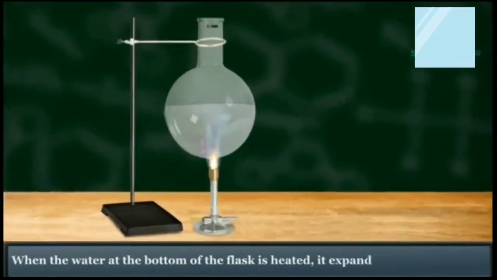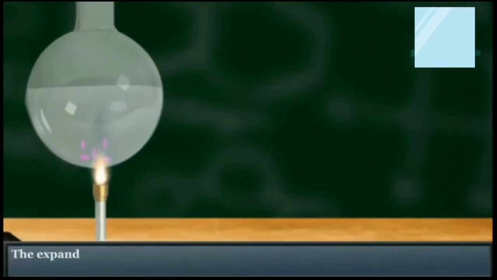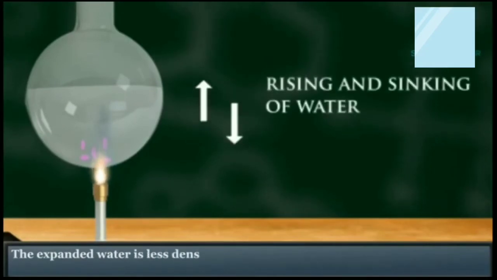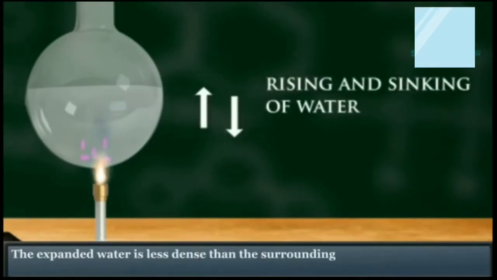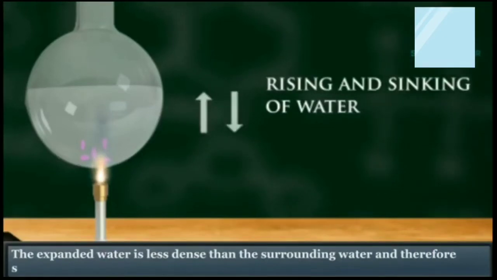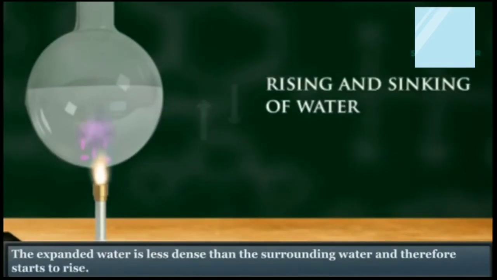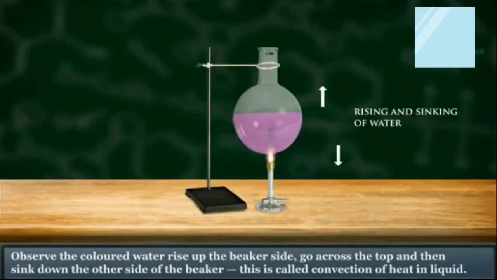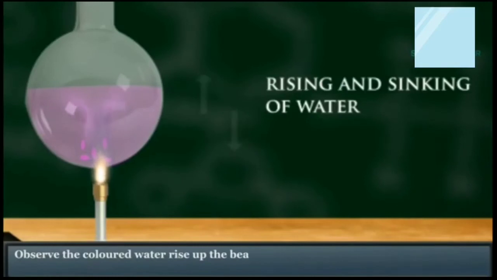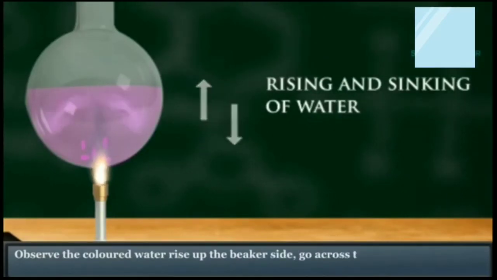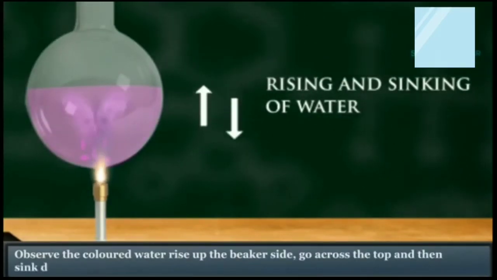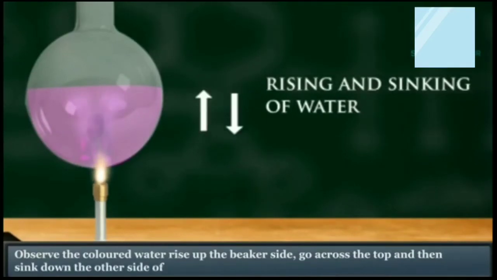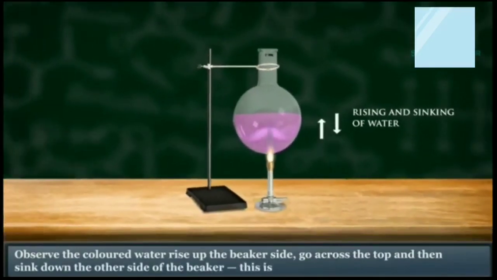When the water at the bottom of the flask is heated, it expands. The expanded water is less dense than the surrounding water and therefore starts to rise. The cooler region of the water in the upper part of the flask, being denser, will sink. Now observe the colored water rise up the beaker side, go across the top and then sink down the other side of the beaker. It is called the convection of heat in liquid.